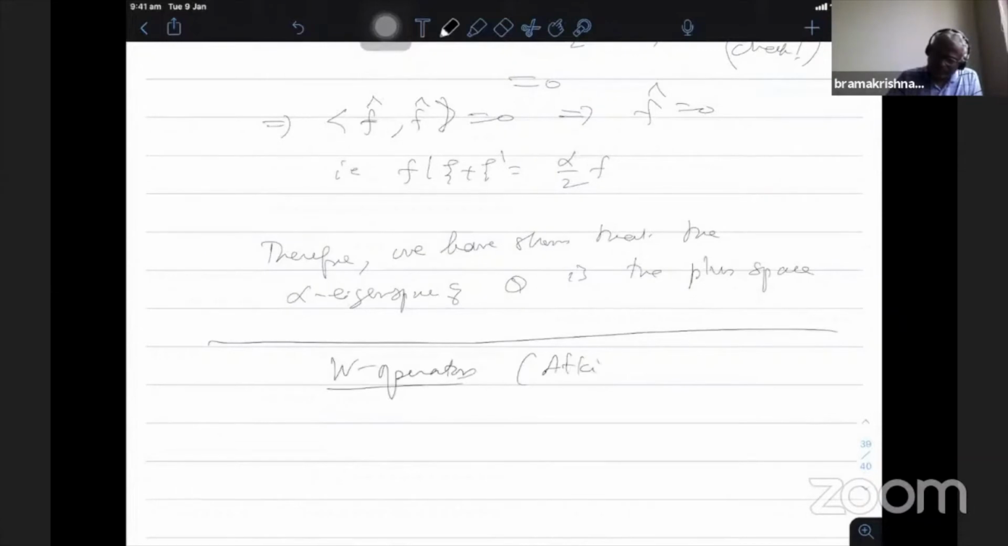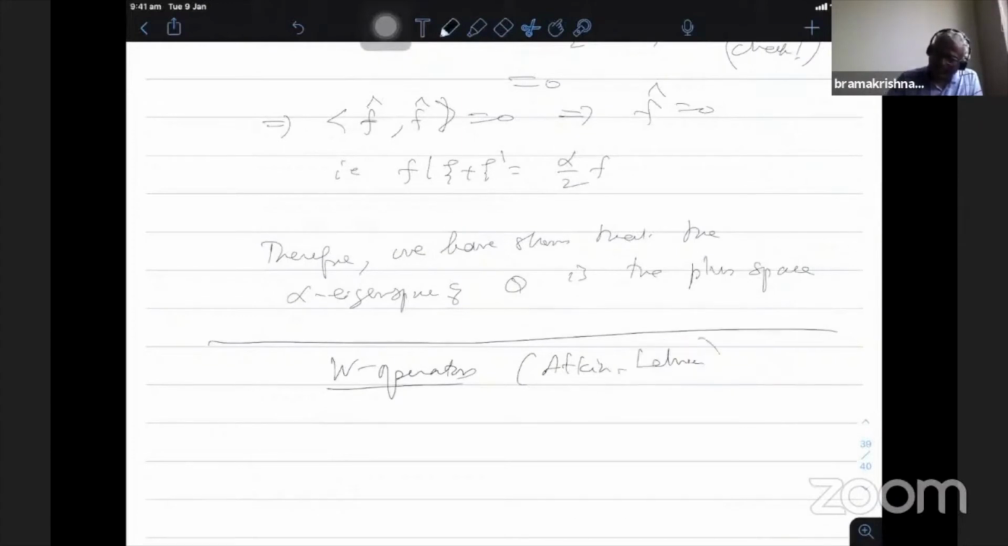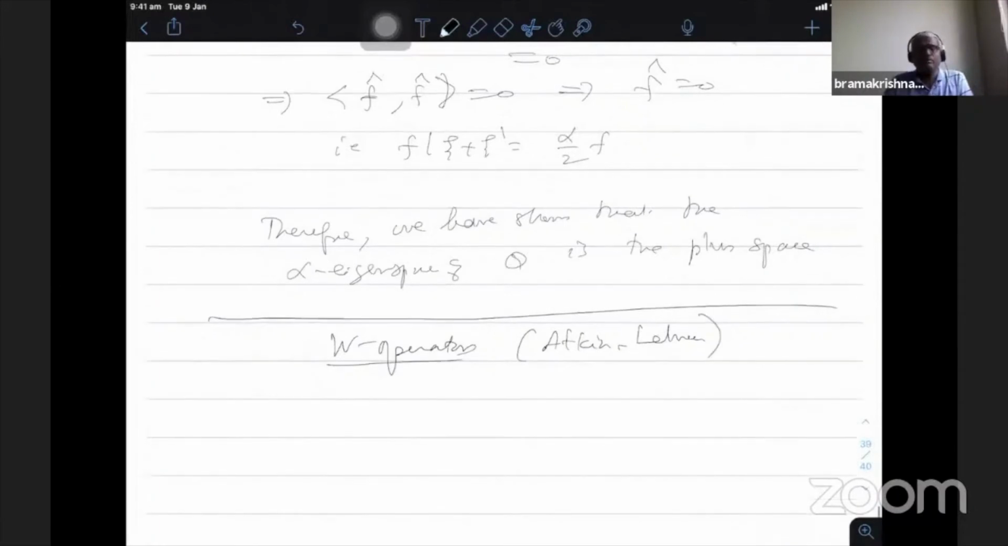If you have studied the Atkin-Lehner, these were introduced by Atkin-Lehner when they studied the theory of new forms of integral weight. So briefly, we'll see that for level n, in the case of half integral weight, you should not be wondering where this is coming from, but it is coming from the integral weight analog of the W operator defined in the case of integral weight.